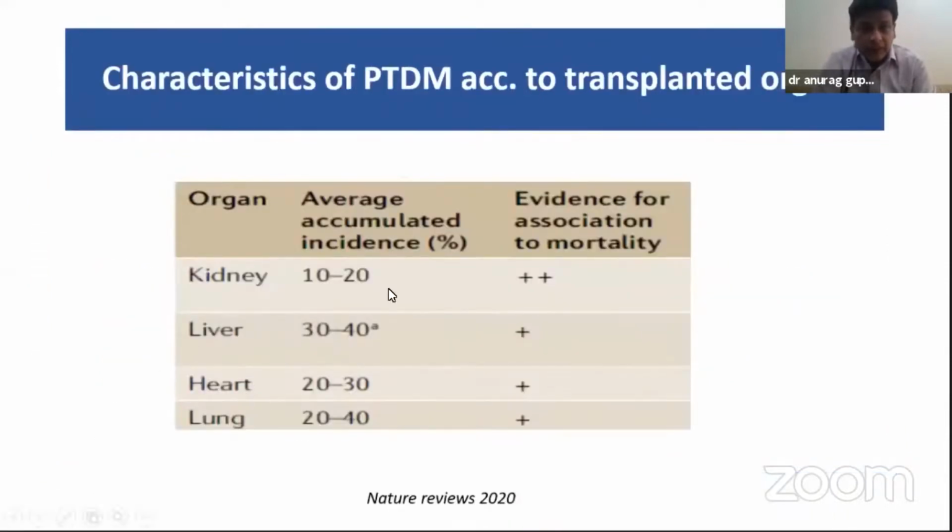PTDM in various solid organ transplantations ranges from 10 to 40%, and among kidney transplants it is around 10 to 20%, and the associated mortality is high.